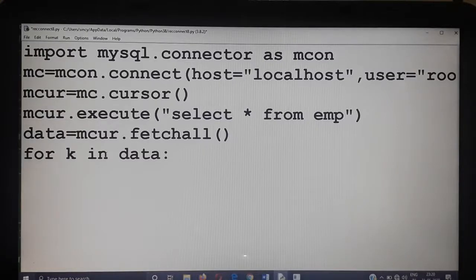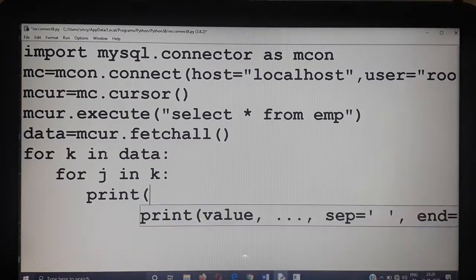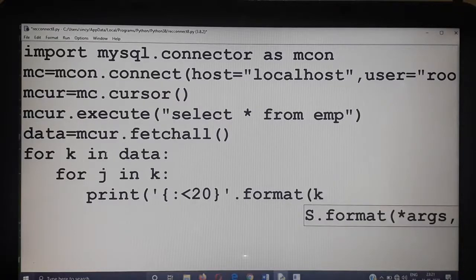The content of k, the first time the for loop is executed, will be a tuple. Now I am going to use for j in k. That means the first element of k will be extracted, and I am going to print using our format method, colon less than 10, and here it is close single quote dot format and j.